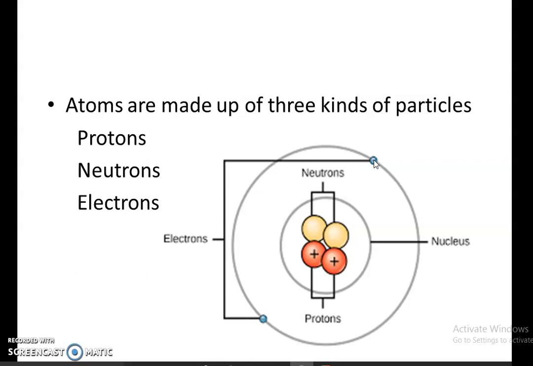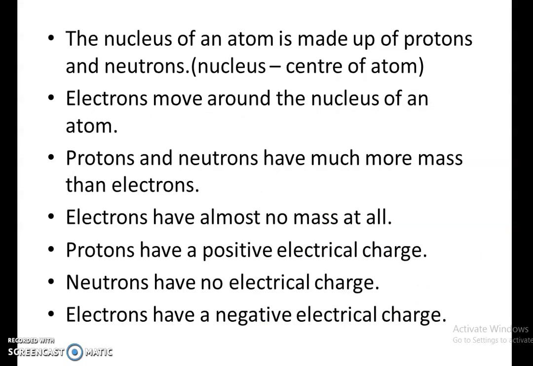Next I'm going to describe the properties of these particles. The nucleus of an atom is made up of protons and neutrons. We know that the nucleus is the center of the atom, and electrons move around the nucleus. Protons and neutrons have much more mass than electrons.